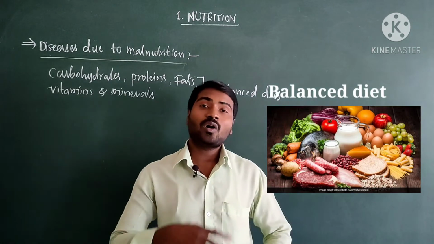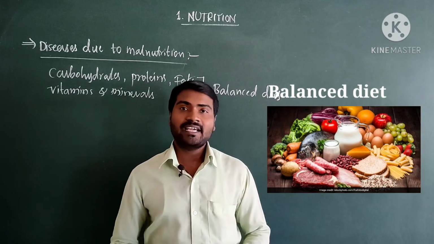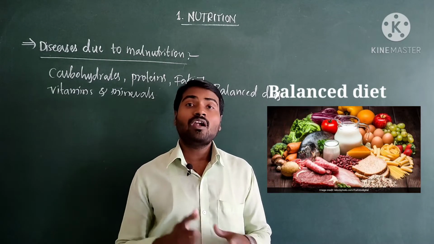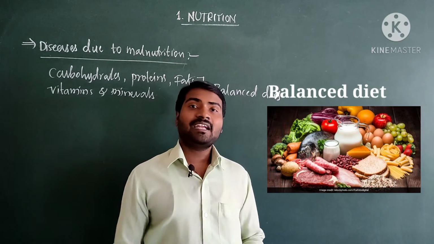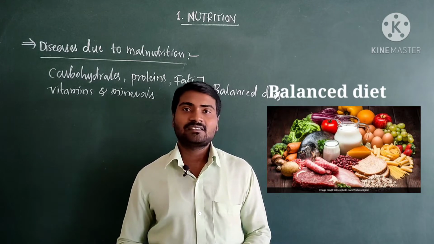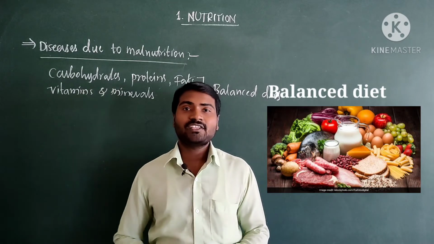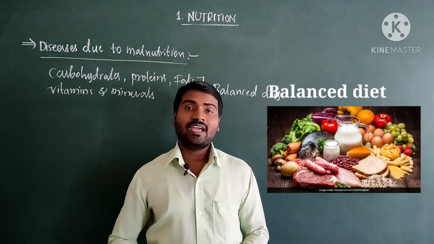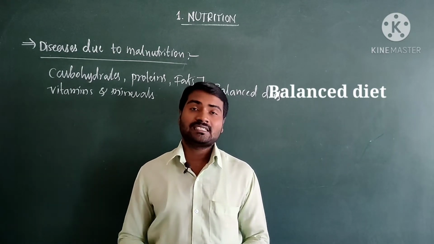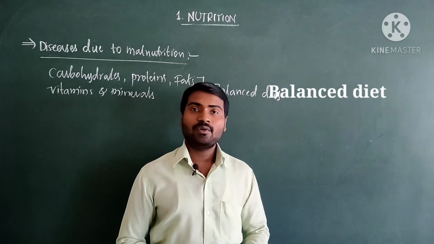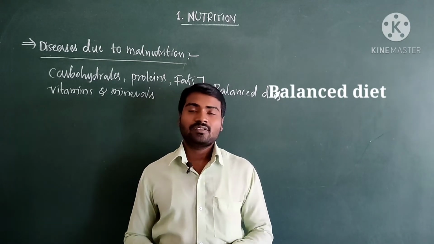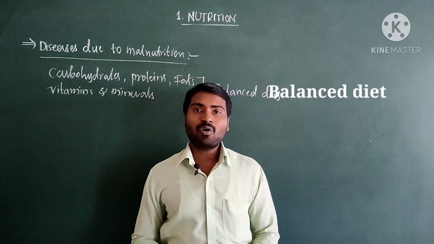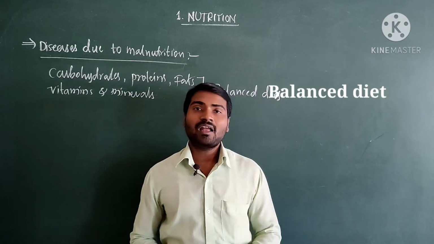But are all people getting this balanced diet? No. Nearly two-thirds of the world population is affected by food related diseases, especially malnutrition. It means they are not getting the proper amount of food and nutrients, which may lead to malnutrition. Eating food that does not have one or more nutrients in required amounts is called malnutrition.